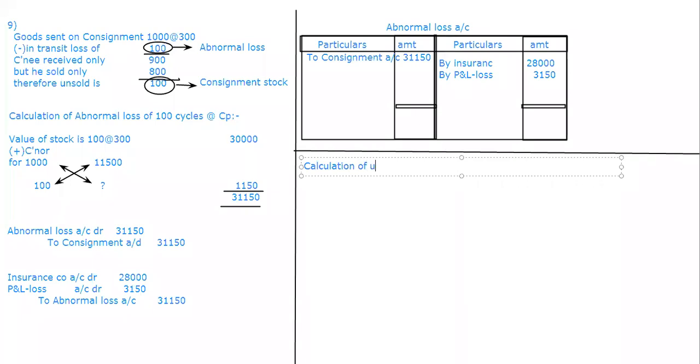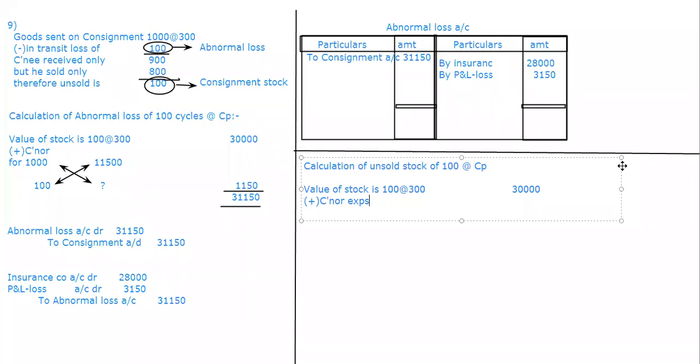Calculation of unsold stock of how many? Again, 100 at the rate of same CP. So therefore, the value of stock is 100 at the rate of 300, the same price, 30,000. And here again we will add whose expenses? Again we will add consignor expenses. All the expenses. So consignor expenses we have already calculated.